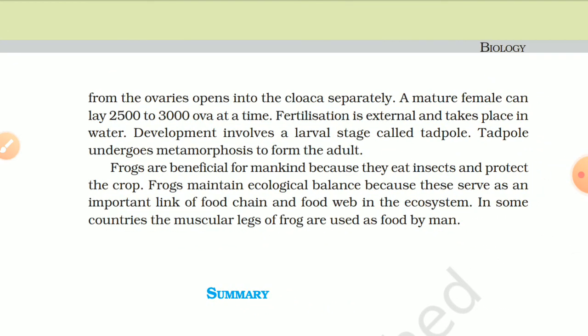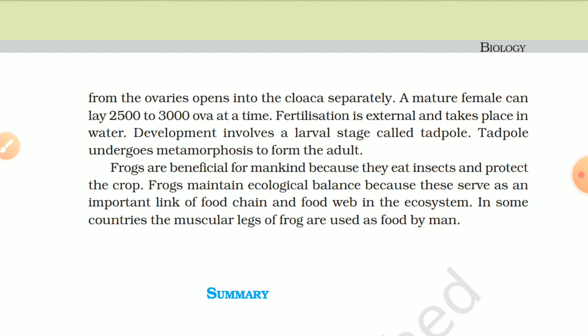A mature female can lay 2500 to 3000 ova at a time. Fertilization is external and takes place in water. Development involves a larval stage called tadpole. Tadpole undergoes metamorphosis to form the adult.